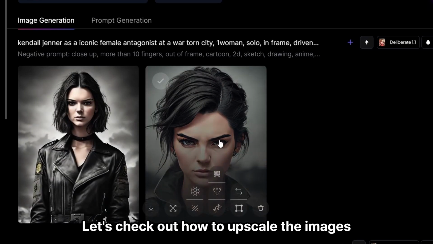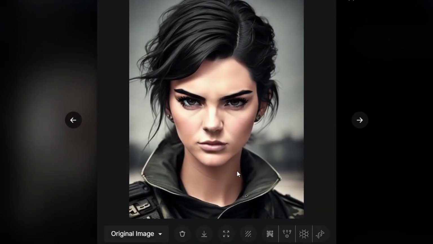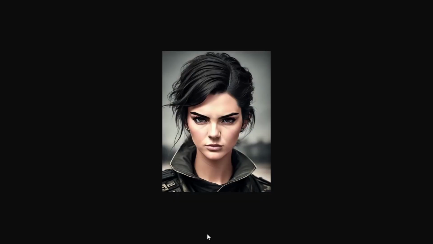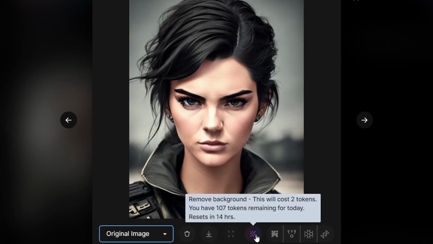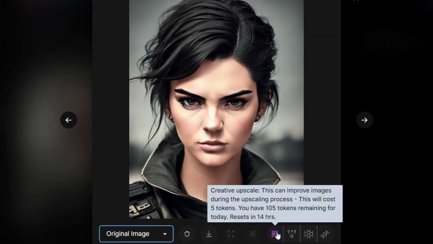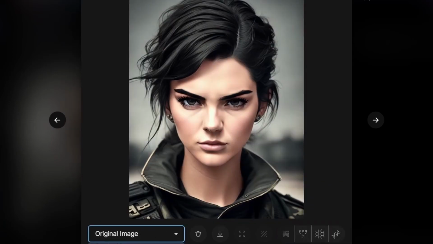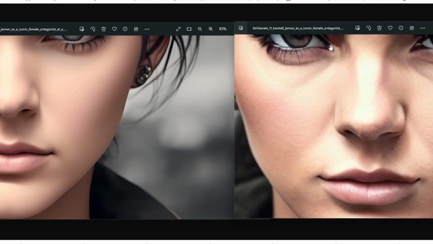Let's check out how to upscale the images by first clicking the image, and you can download the images by clicking this button. In the case of unzoom, the picture is widened by expanding the periphery of the original image. Remove background. This button removes the background. When upscaling an existing image, the quality of the existing image increases. Creative is a little more detailed.